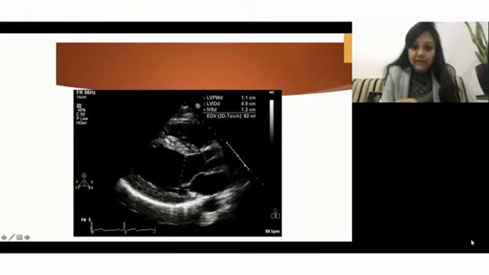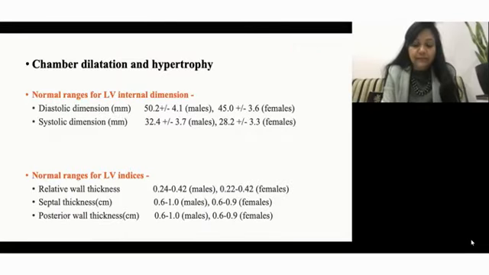Even the LVIDD can be taken in the 2D view. This is the 2D, wherein the interventricular septum has been measured, and the LV internal diameter during systole and diastole is taken now, and then the posterior wall. So this will also tell you the ejection fraction automatically in 2D view. Okay, that was M mode and 2D mode as well.